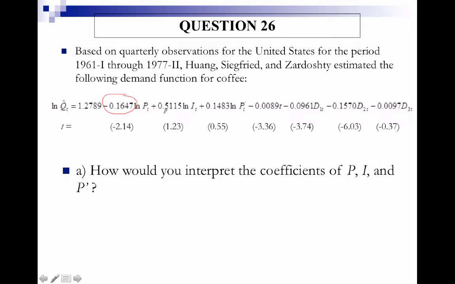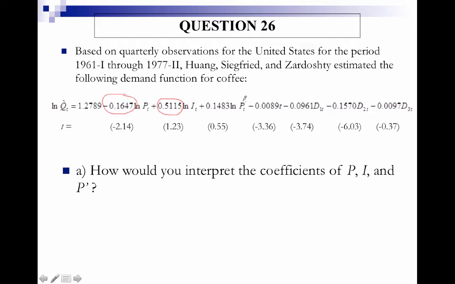holding all else constant. For the coefficient on the natural log of income, this is an income elasticity of demand, which means that as income goes up by 100%, the predicted quantity of coffee demanded goes up by 51.15%, holding all else constant. Now we can see here that the price elasticity of demand reveals that demand for coffee is inelastic. The income elasticity of demand reveals that coffee is a normal good, and furthermore, because it's a value between 0 and 1, we can say that it's a necessity rather than a luxury.